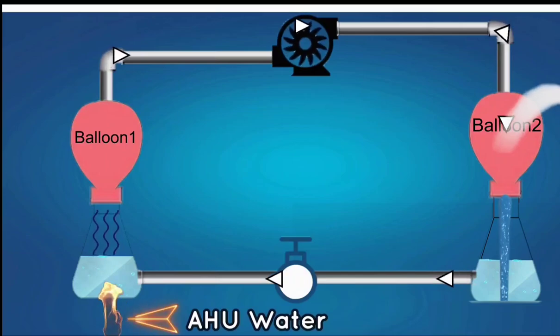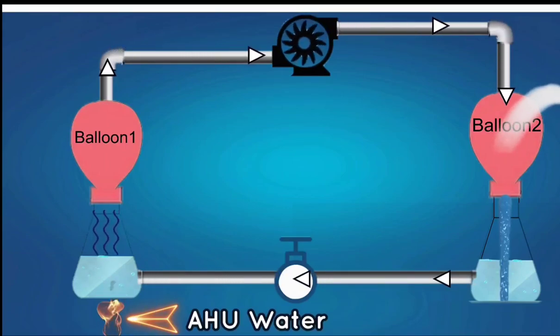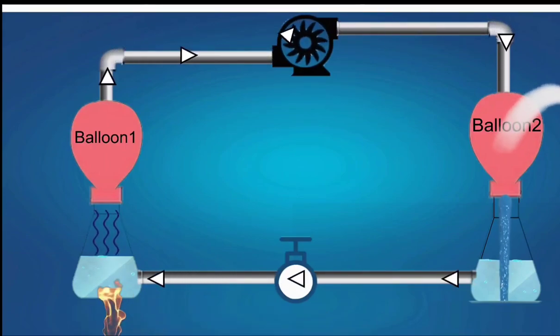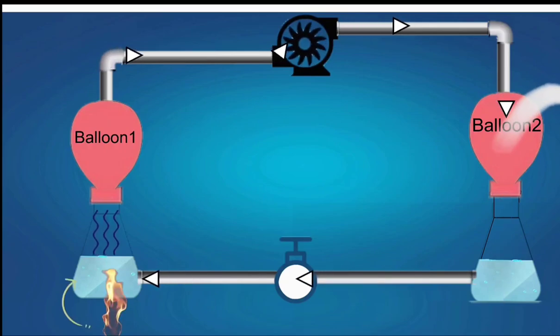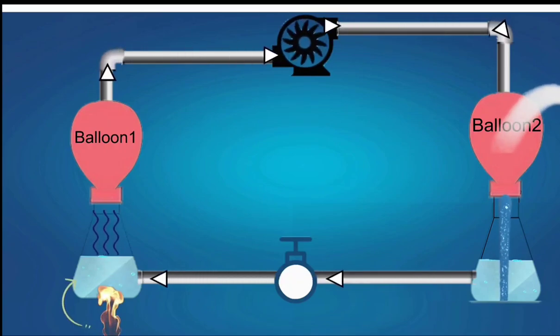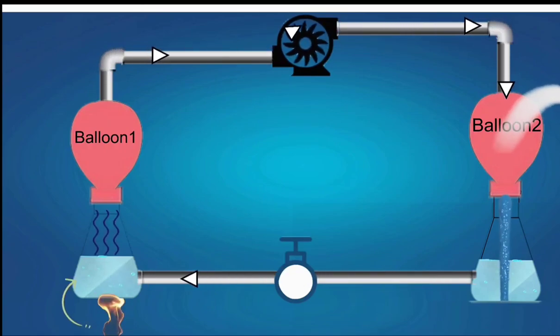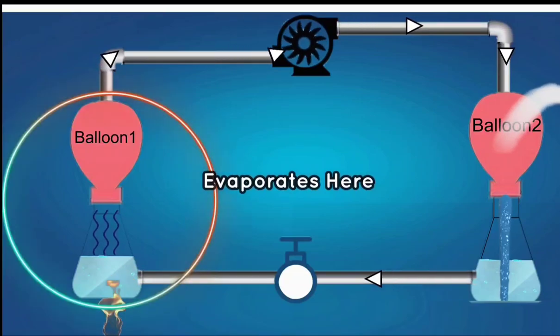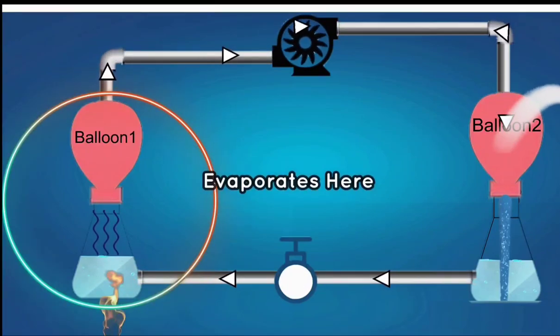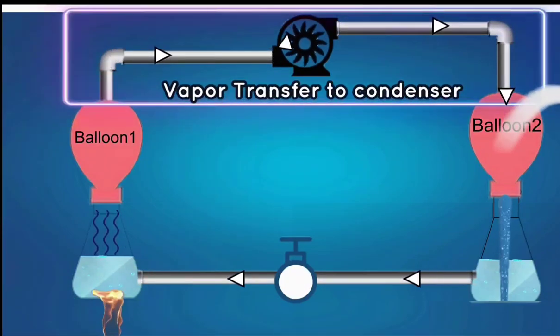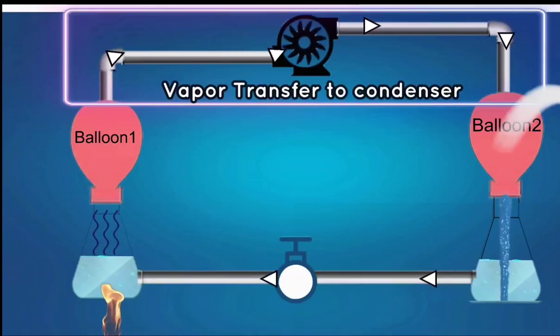This fire is the water that can come from the AHU. The water from the AHU will be hot. All this heat will transfer to the refrigerant. This causes the refrigerant to evaporate and become vapor. Refrigerant that has turned into vapor goes to the condenser through the compressor.